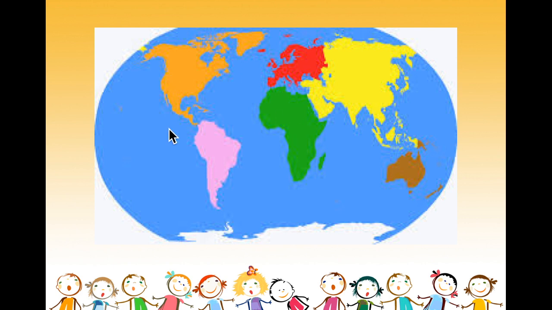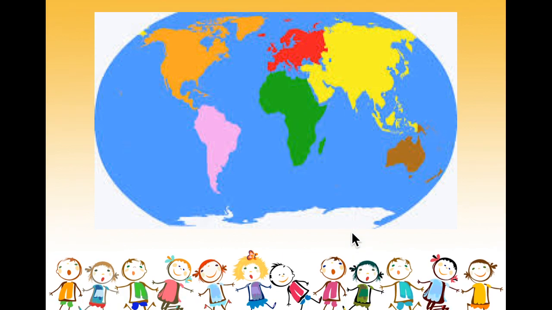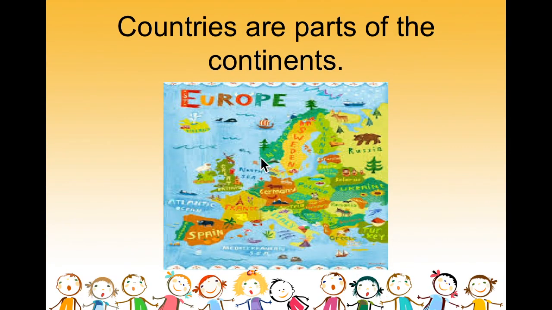We know that Earth is made of two parts, water and land. The land, we have 7 large pieces of land. We call these 7 large pieces of land continents. Now, we have to learn that each continent has many, many smaller places which we call countries.